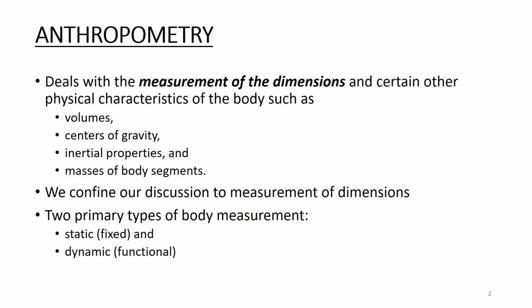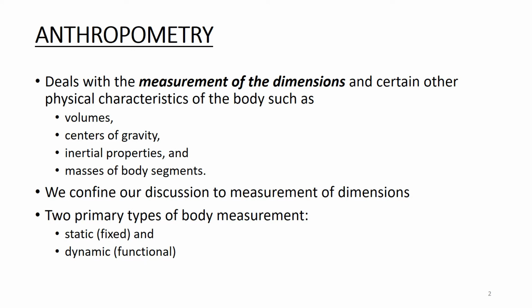Anthropometry is nothing but the measurement of dimensions, and it also involves certain physical characteristics of the body, such as volume, center of gravity, inertial properties, and mass of the body. So basically, you should understand that anthropometry is nothing but the measurement of dimensions related to our body.